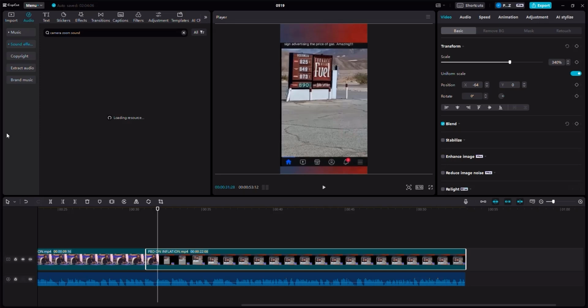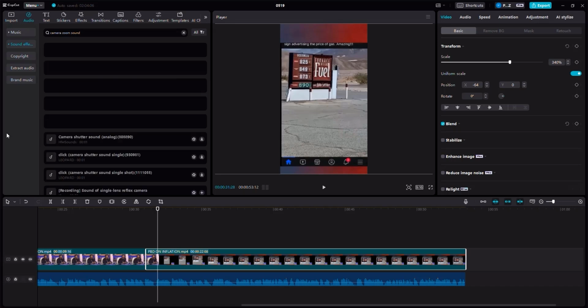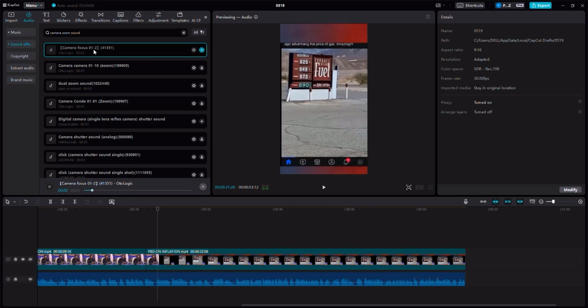We can also use a special effect with the zoom. But first of all, let's find this. This is a camera focus sound. Let's listen to it. Let's listen to this one as well. Well, actually, let's use this one instead.